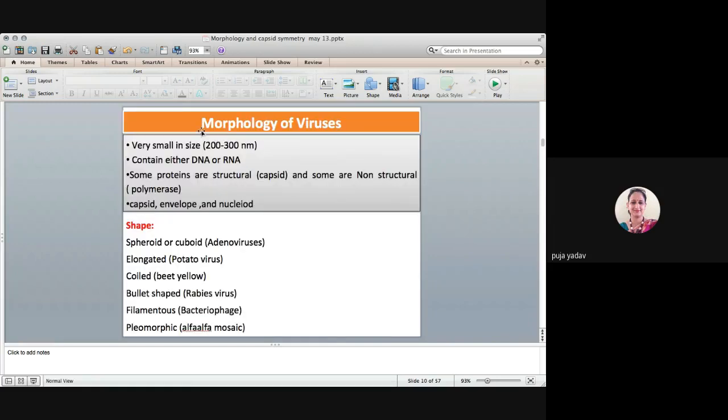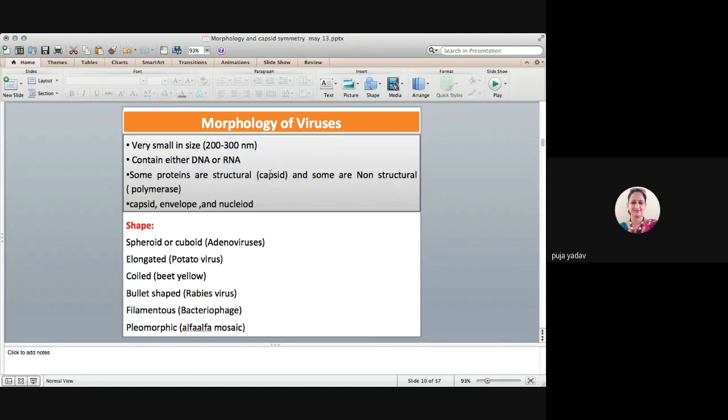Basically, the morphology of the viruses also includes the symmetry of the viruses. Viruses are very small, 200 to 300 nanometers, and they contain genetic material as either DNA or RNA.